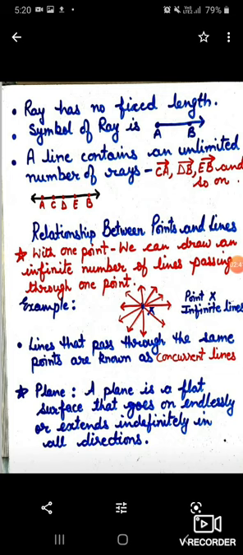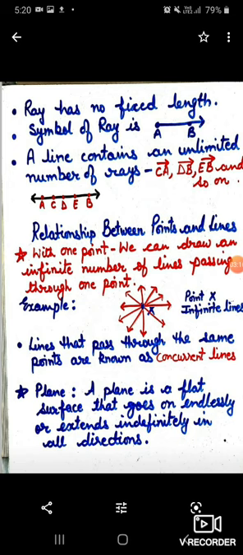A line contains an unlimited number of rays. When we draw one line, we can find a number of rays from it. As it is shown in the diagram, a line is given, A to B, with arrows on both sides, and we can write a number of rays from it. First is CA, starting from C to A, with one side dot and one side arrow. Next is DB, one side dot, one side arrow. Next is EB, one side dot and one side arrow, and so on.